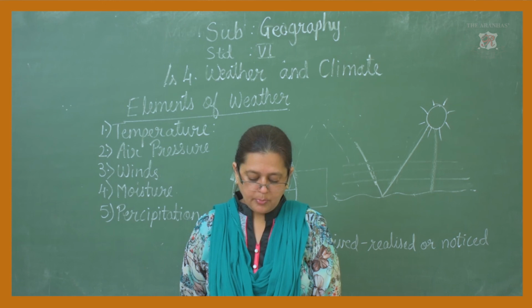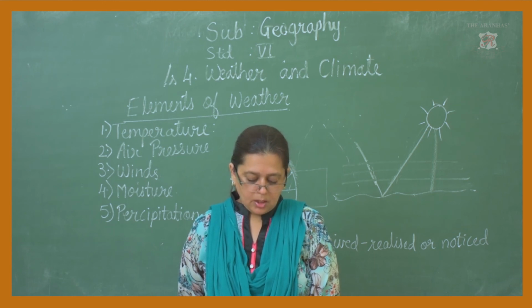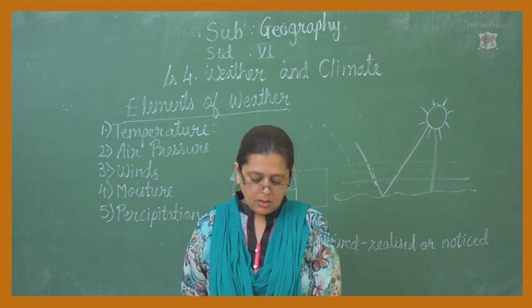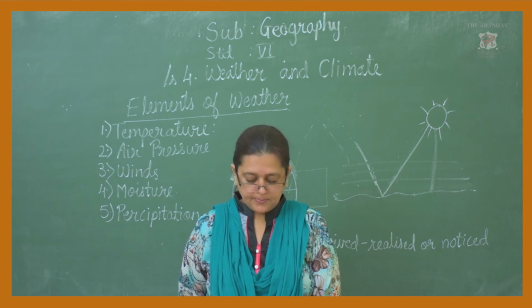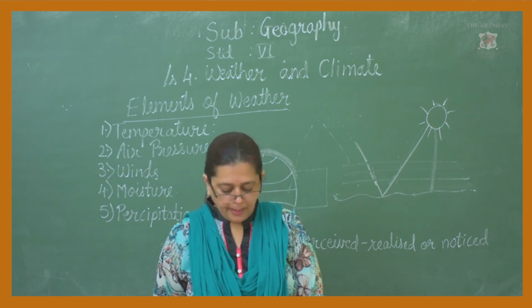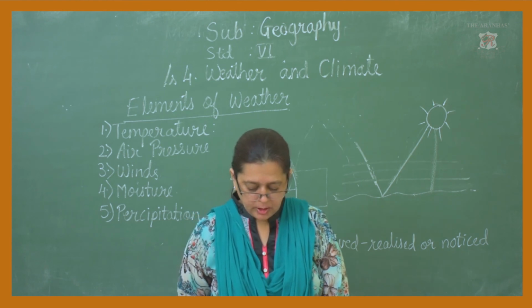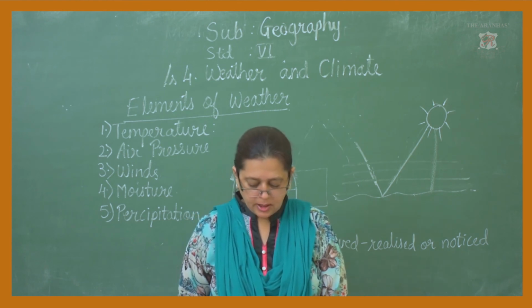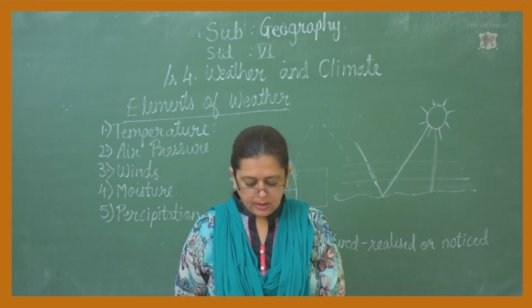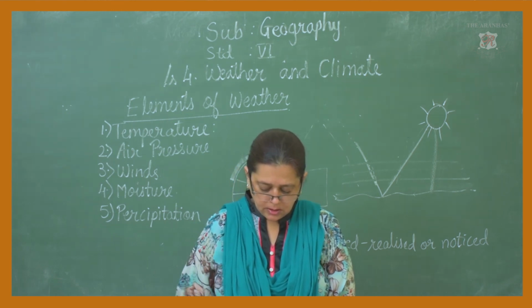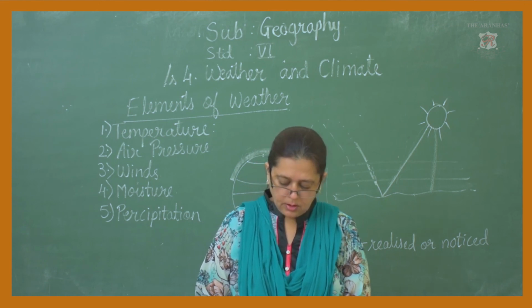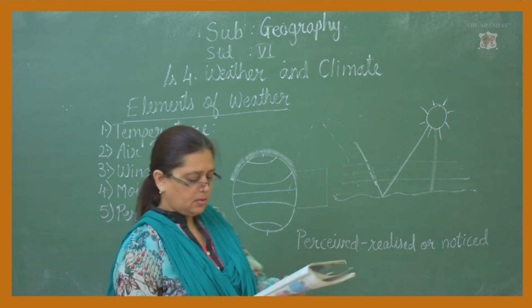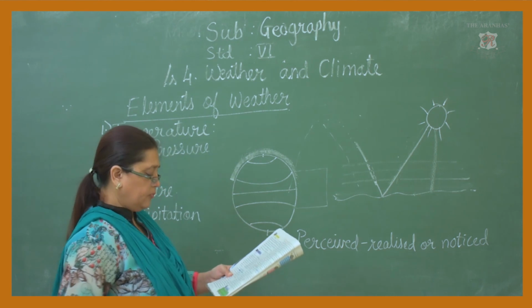These are not perceived easily. Yes, these are not noticed easily. Then latitudinal position, height above the sea level. These are the factors that influence the climate.